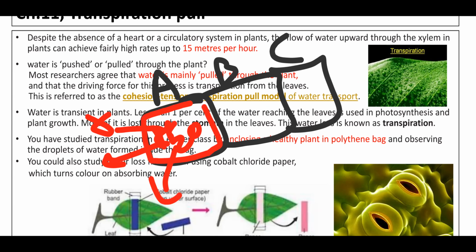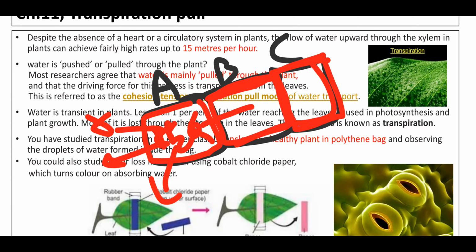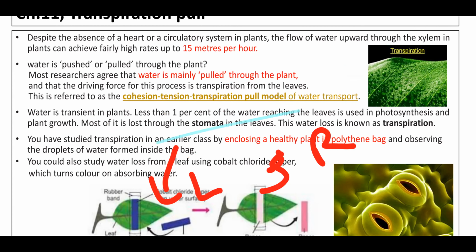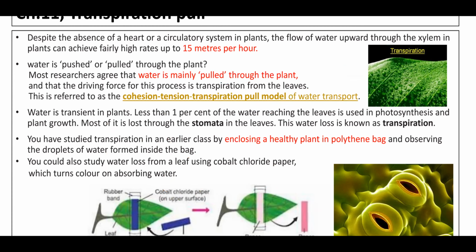This A cell gets the water from the B cell, from that adjacent cell. Next, so tension will be created in B. This B cell gets the water from the C cell. So tension will be created in C, right? Imagine that this is the leaf, this is the stem, this is the root. So the root absorbs water from the soil solution, right? So for transpiration, tension creation is necessary.